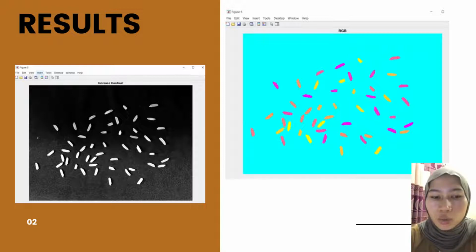Contrast enhancement is one of the important steps, which can improve the quality of an image that has a narrow range of intensity values. The figure on the right shows the rice grain image in RGB format. We converted it to RGB format to differentiate between the background image and the rice grain image.